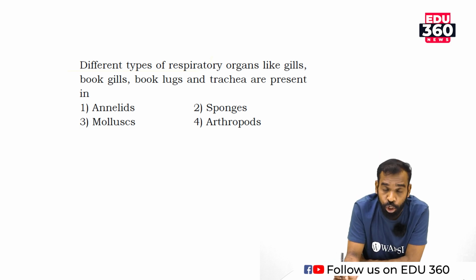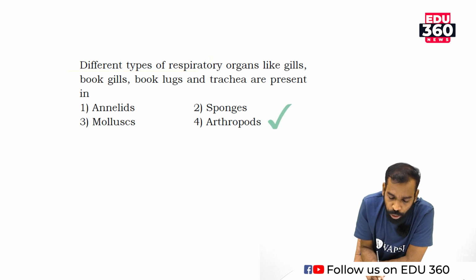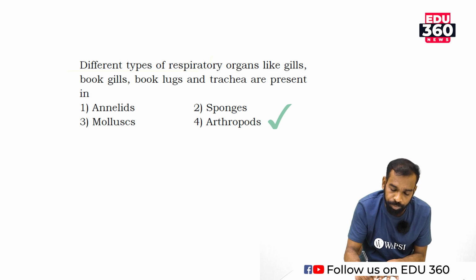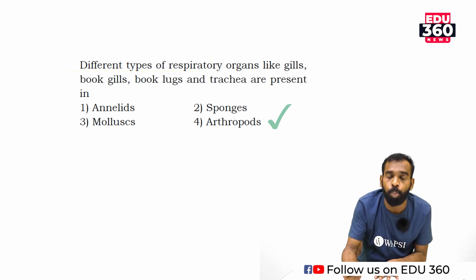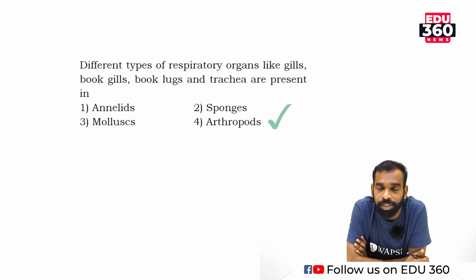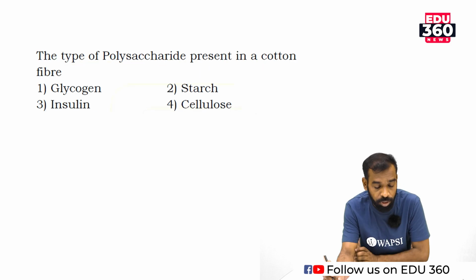No doubt, option 4 arthropod is the correct answer. Phylum Arthropoda has respiratory organs like gills, book lungs and trachea. Trachea means tracheoles in the case of insects.